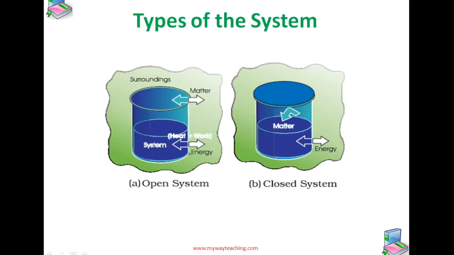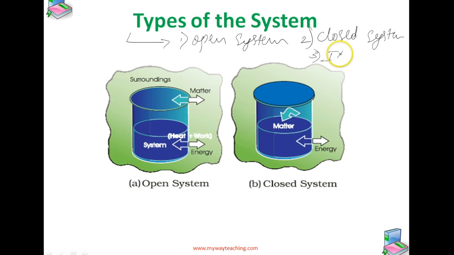Next, there are types of systems. There are three types of systems: one is the open system, the second is the closed system, and the third is the isolated system. The first one is the open system.